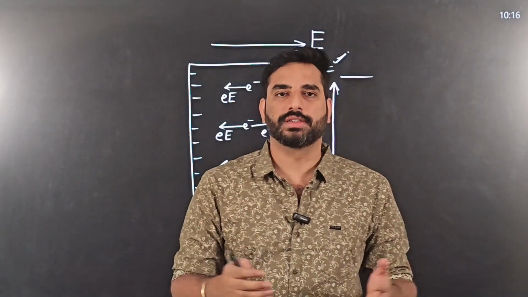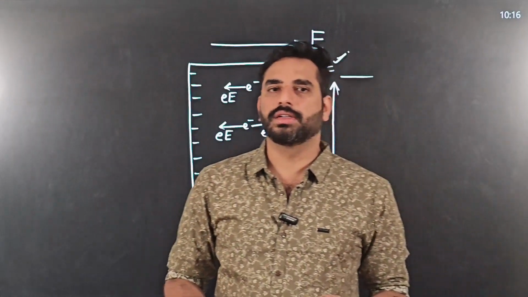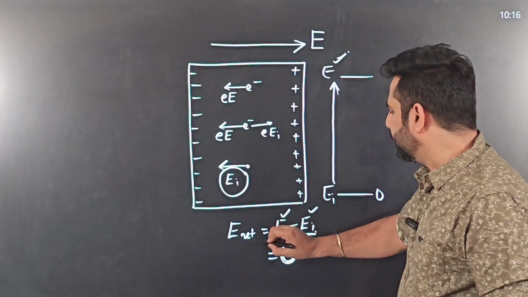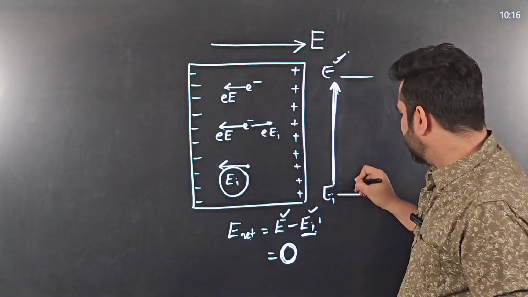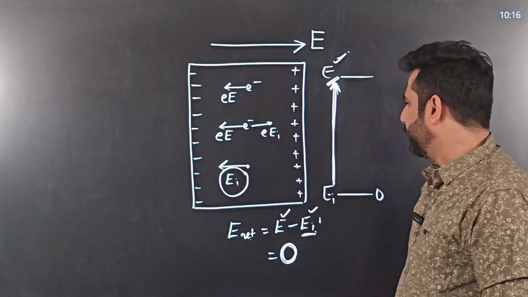It is an unstable conductor. So the property is not violated. Because it is an unstable conductor, there is net electric field. Once net electric field becomes zero, because induced electric field goes on increasing, at one point definitely it should match E. Till then the charges will flow.